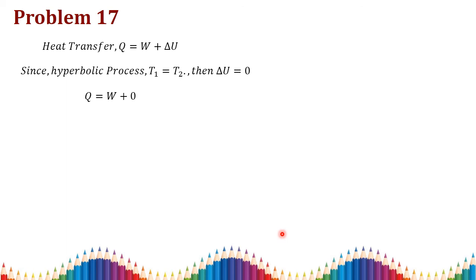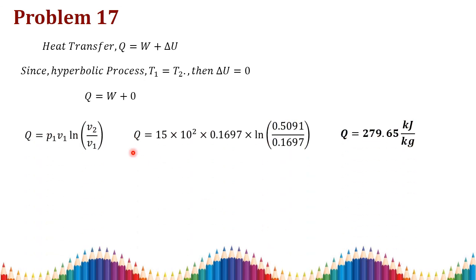Since it is a hyperbolic process, m Cv delta T, that is the change in internal energy, is 0 here, because the temperature is equal. So we can write Q is equal to W plus delta U. Since it is a constant temperature process, this is the formula we derived from the first law of thermodynamics, that is Q is equal to W plus delta U. Here delta U is 0, and this is the formula for heat transfer in a constant temperature process, as we derived in the first unit. So Q is equal to P1 V1 ln V2 by V1.